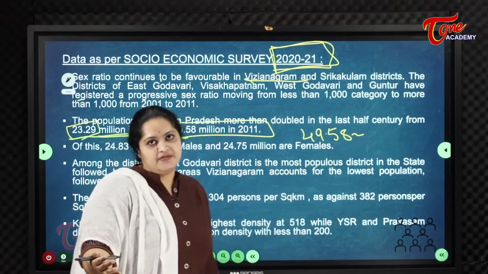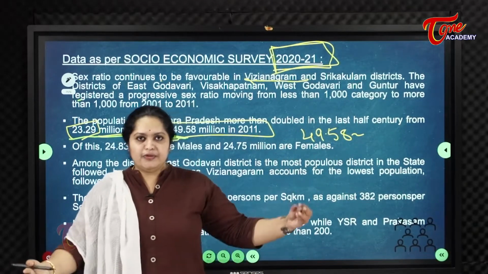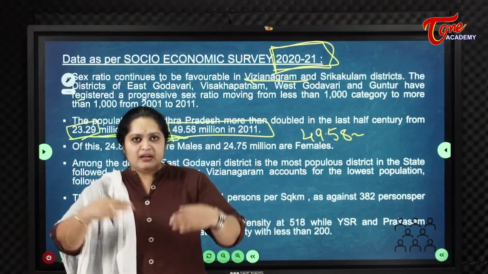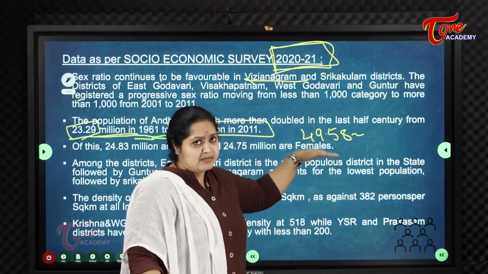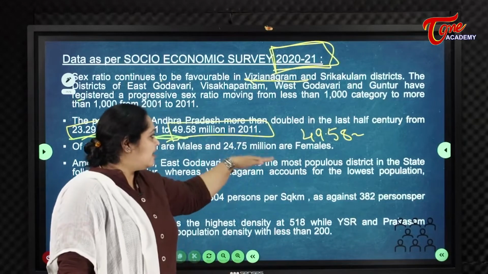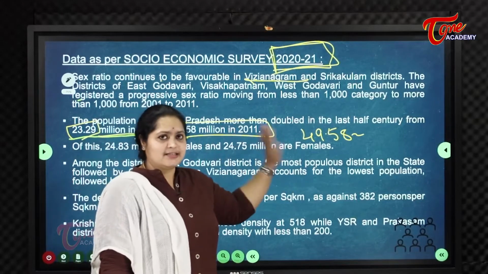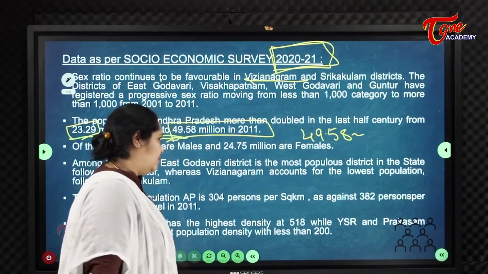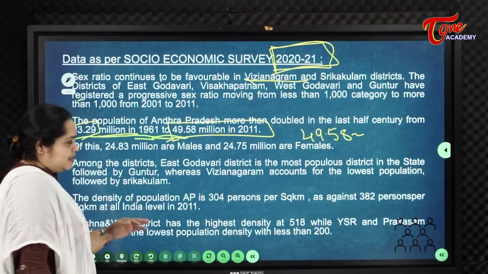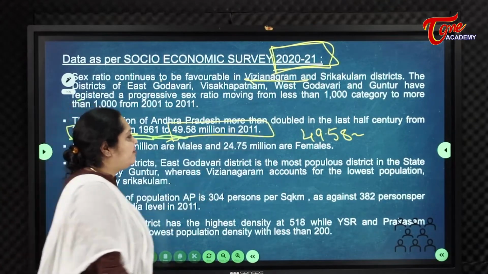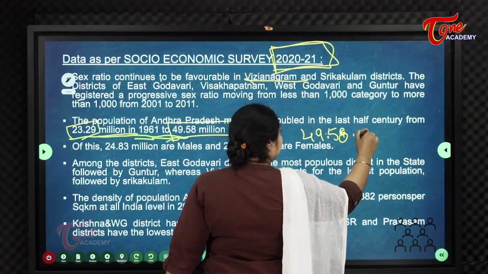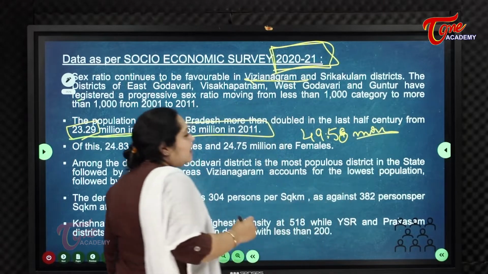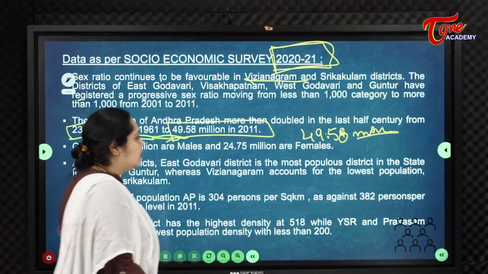49.58 million. If you take the current status, or 2021 or 23, whenever the next census is going to happen, we may even cross this number. But for our exam purpose, this is the standard or authentic information. So, of this 49.58 million, how many men and how many women are there?